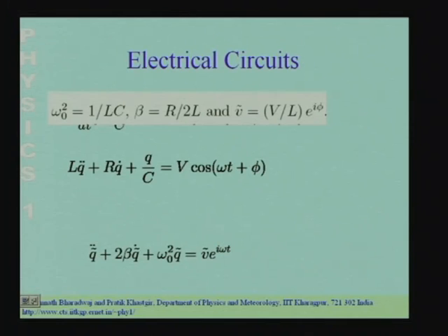In this problem, if you have no external force, you will have transients, the current and the charge across the capacitance, all of them will decay exponentially. If you have an external force, the large time behavior is where you have oscillations at the frequency of the external force which is omega, and the transients die away. This is what we have already learnt.